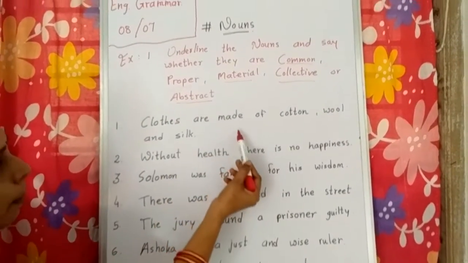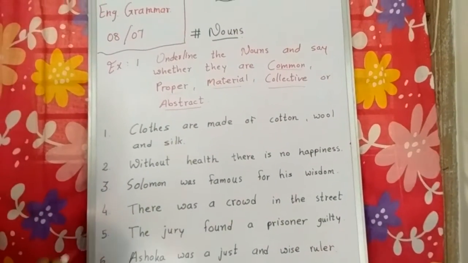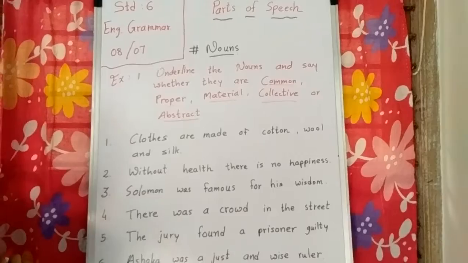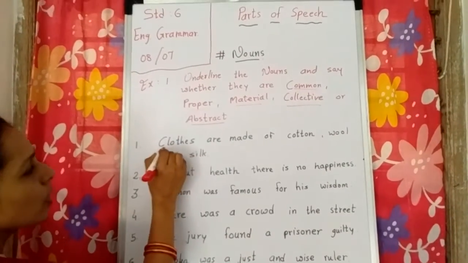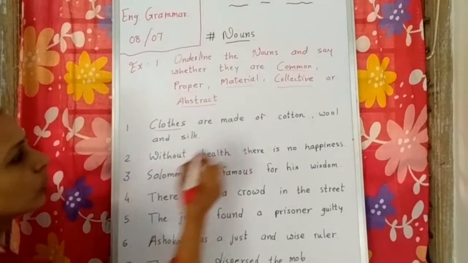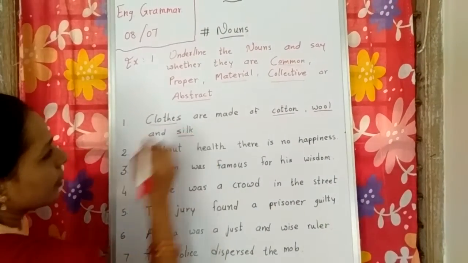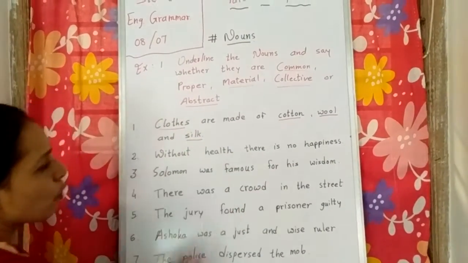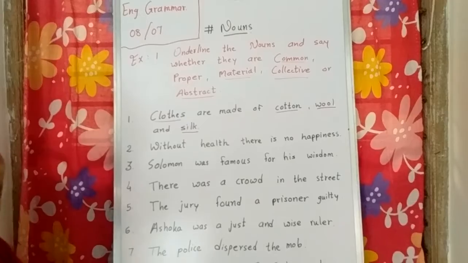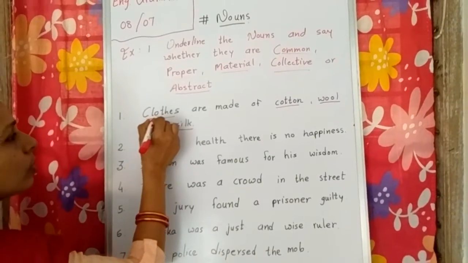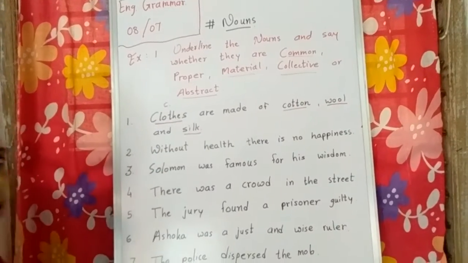Clothes are made of cotton, wool and silk. First of all, we have to find out the nouns from this sentence. Which are the nouns? Can you guess? First is clothes, then cotton, wool and silk. There are four nouns in this sentence. Now we have to find out the type of nouns. Clothes is a common noun. I only write C for common noun.